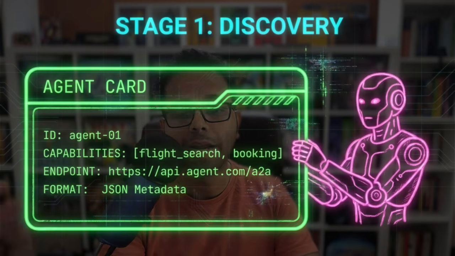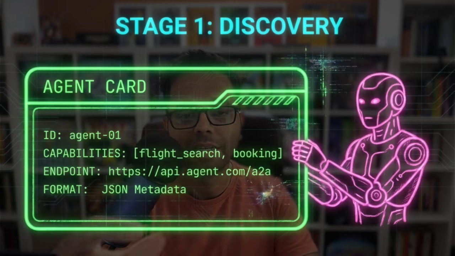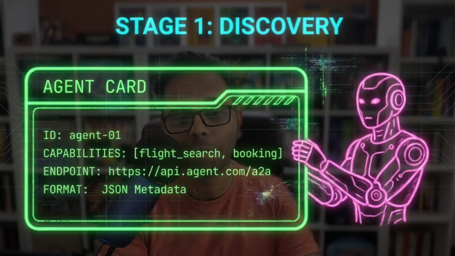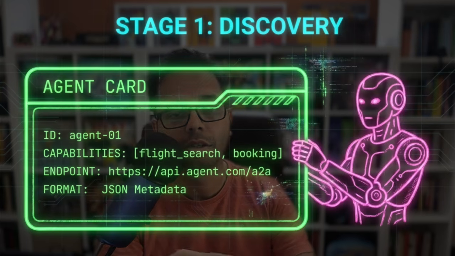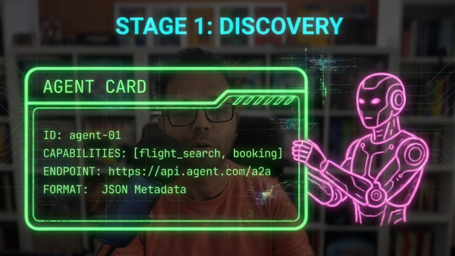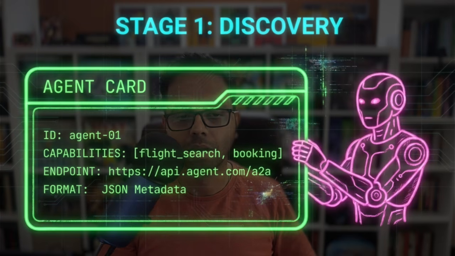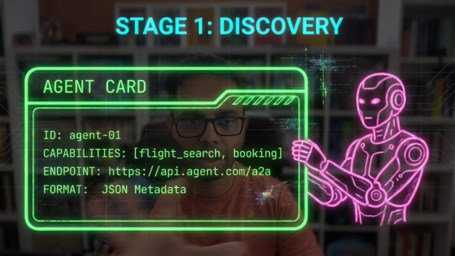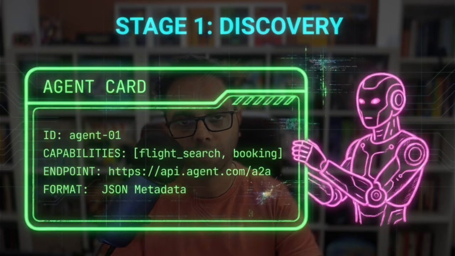It will also give you the endpoint that the client agent needs to use to communicate with that remote agent, and typically the format with which this conversation between two agents is going to happen, and most of the time it is the JSON format or the JSON metadata. Now this agent card is actually a JSON format that you hit and try to understand more about